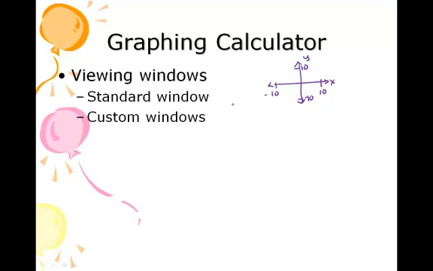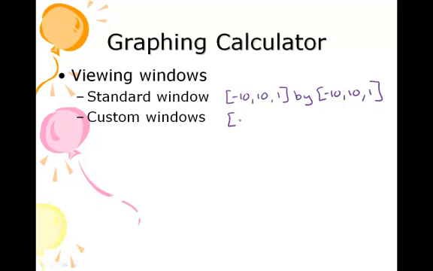The textbook that we're using this year demonstrates viewing windows by using a particular notation that I'll be asking you to use. A standard window, we say that it is -10 to 10 with 1 unit for each hash mark, and that's for the x, and then we do the same for the y. We give the parameters -10 to 10 and then 1 as the spacing between the marks. And you can customize a window any way you want, but we'd still use this notation.